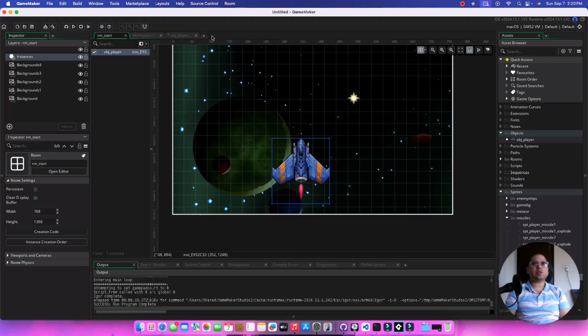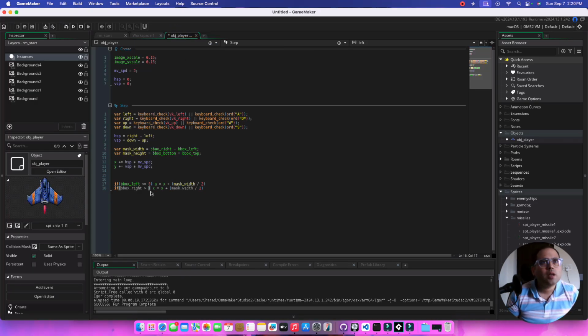So bbox_right is greater than room_width. I don't know why the colors are not coming right, but I seem to have not made a typing mistake. If bbox_right is greater than room_width, then x is equal to minus